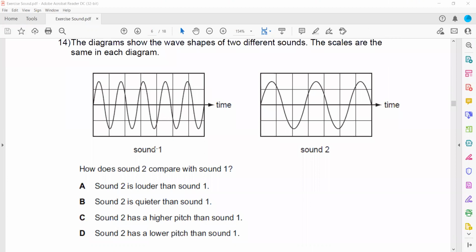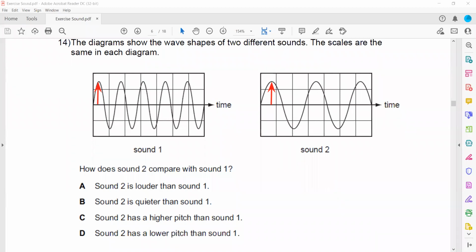The diagram shows the wave shape of two different sounds. In practice, sound waves are not transverse; this is just a representation of the waveform. The scales are the same for each. So when we compare the height, both have the same height. It means both have the same amplitude. So sound 1 and sound 2 have the same amplitude.